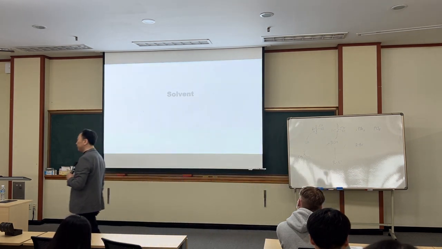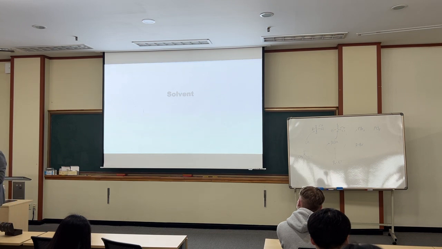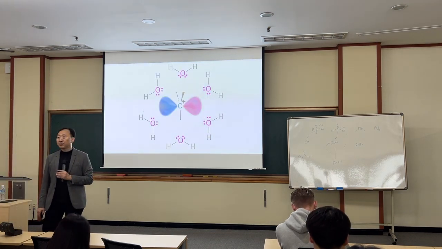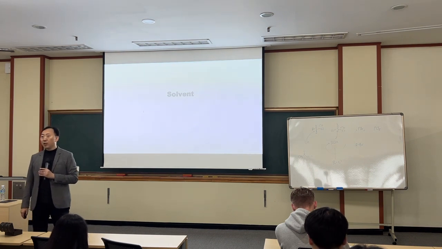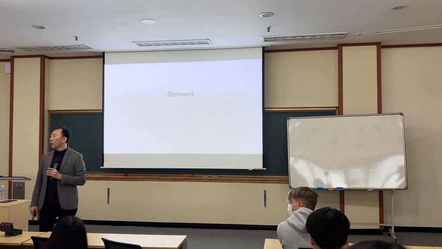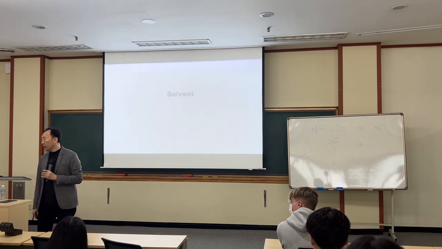Now the solvent effect. In this case, if you have a polar protic solvent, what do you think? Can the reaction be faster or slower? Which one is stabilized? The nucleophile is stabilized. Here, what is the nucleophile?